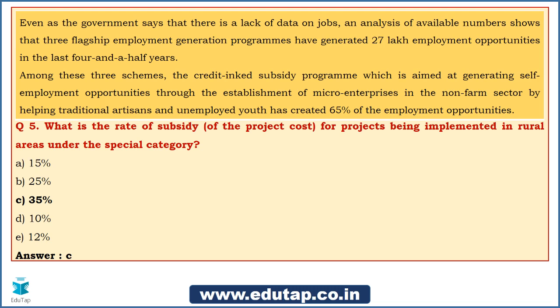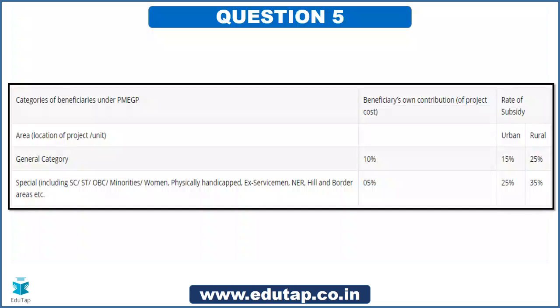So the answer for this particular question of ours is 35%. So basically, this is the kind of question that I told you, if you are not aware, skip this question, okay? Don't go for wild guesses for this fifth question that I am showing here and the previous one that we showed, okay? So these two questions are such that if you don't know, leave it there. You will definitely go wrong if you go for wild guesses in these questions, okay, friends? So now comes an important aspect where each of us should remember this tabular column, guys. See this tabular column, area wise percentages are given. There is rate of subsidy here.